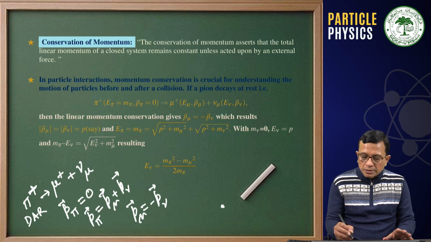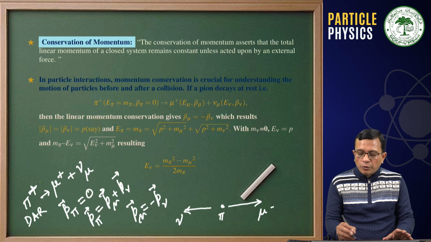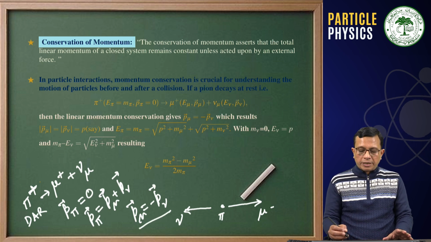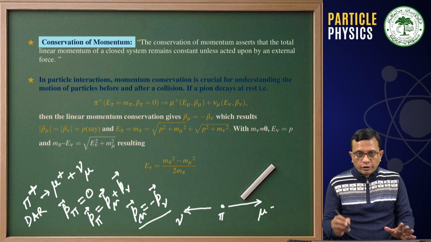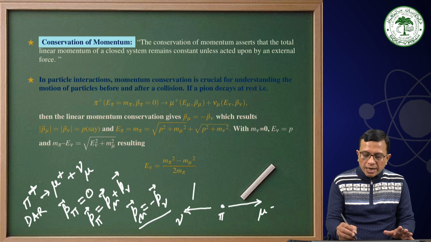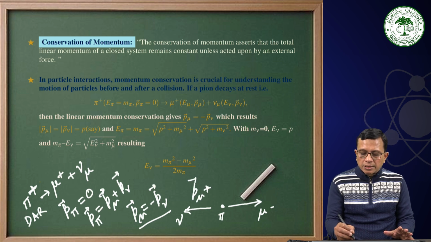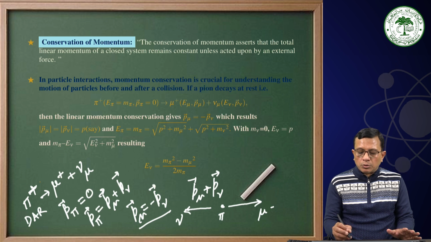That means this is a pion and this is decaying into a muon and a neutrino, and they are moving exactly in the opposite direction to conserve momentum. That means the magnitude of their momentum would be the same. Only they will be emitted exactly in the opposite direction such that p mu plus p nu should be equal to 0.